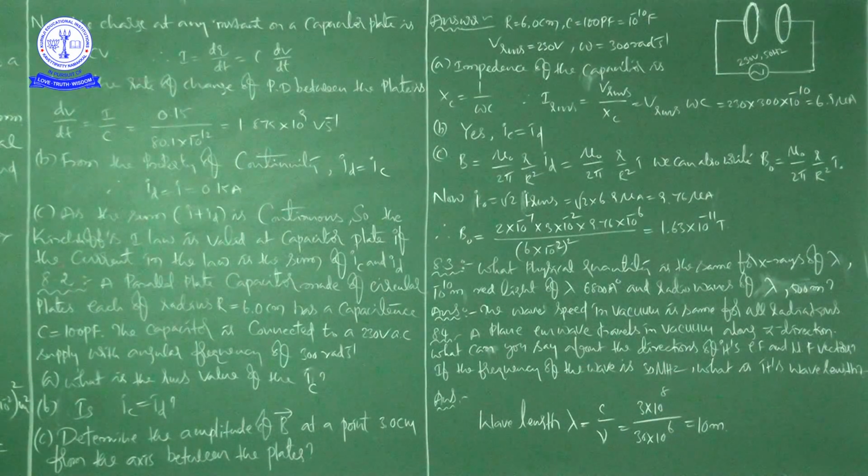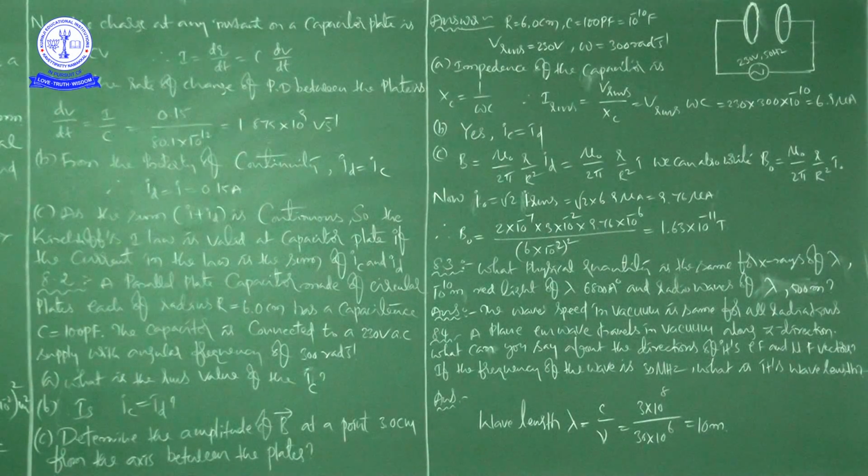So according to the question, a plane electromagnetic wave travels in vacuum along z direction. What can you say about the directions of electric field and magnetic field vectors? If the frequency of the wave is 30 megahertz, what is its wavelength? So two things he is asking. One is about the directions of electric field and magnetic field. Another is the calculation of wavelength.